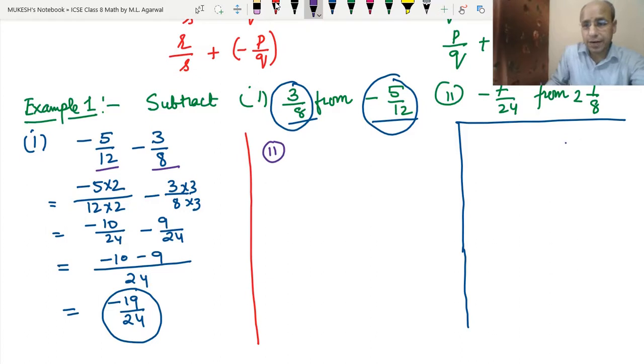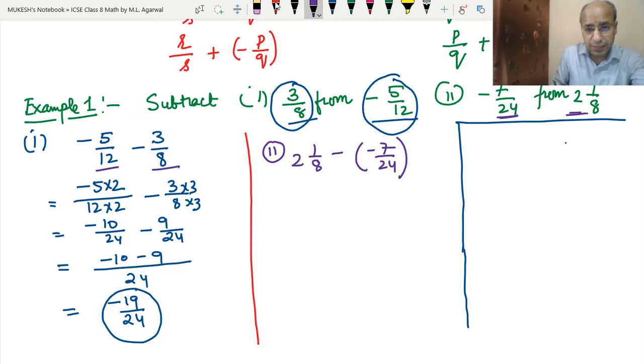In the second part we have to subtract minus 7 upon 24 from 2 1 by 8. So first we will write 2 1 upon 8. Then we will put the negative sign, and then negative 7 upon 24. Because the number is negative, that is why we have written it in brackets. So what will we do? There is a rule to open the brackets.